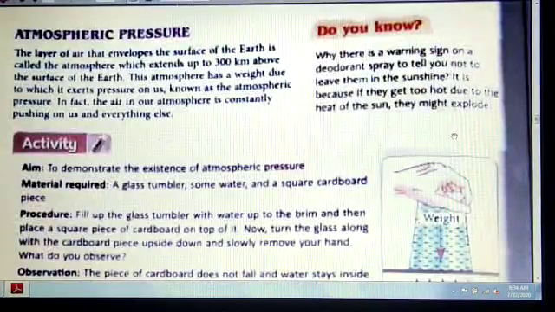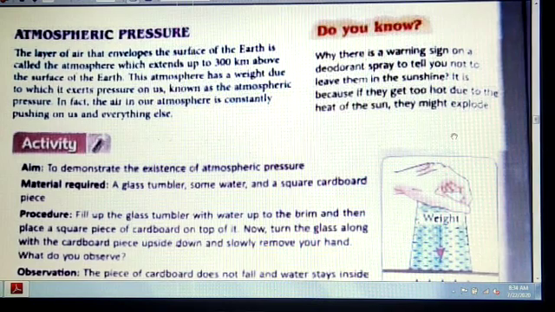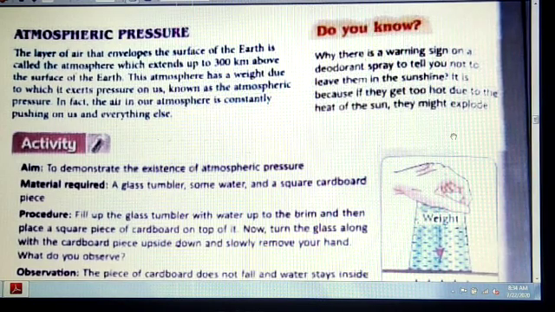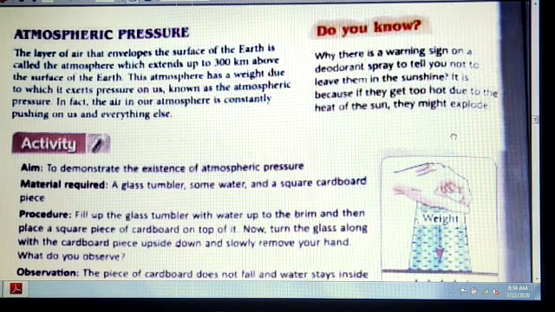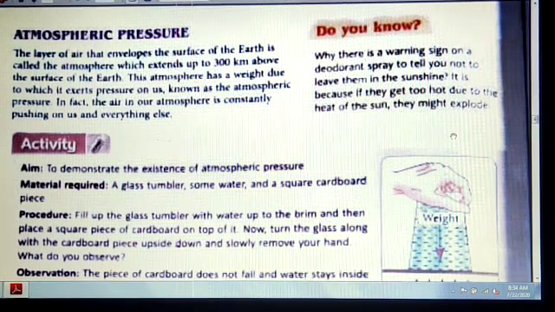So we'll start with the atmospheric pressure topic today. Now, what is atmospheric pressure? The layer of air that envelops the surface of the earth around us is called the atmosphere, and it extends up to 300 km above its surface. The atmosphere exerts a weight and pressure, and it is known as atmospheric pressure. So the atmosphere is constantly pushing on us and everything else.